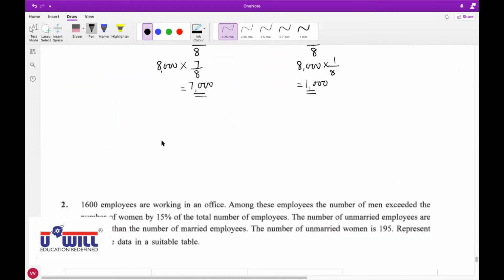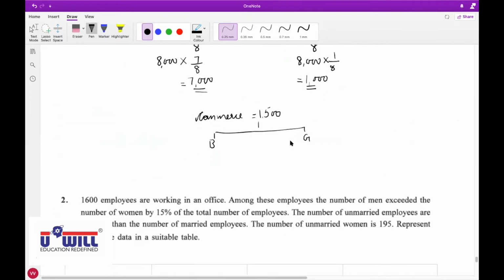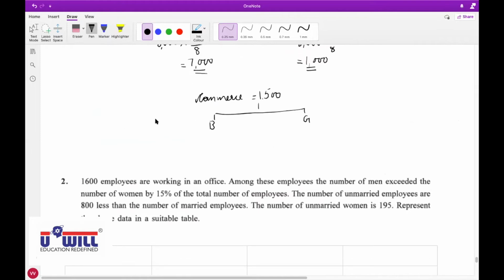How will you find boys and girls from that? Boys, so 1,500 into 3 upon 10. Boys and girls are in the proportion of 3:7. 3:7 means 3/10 and 7/10.